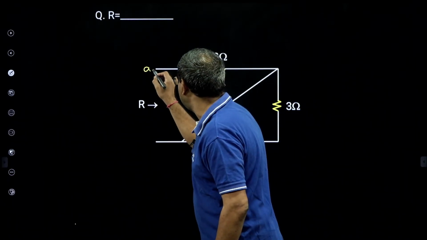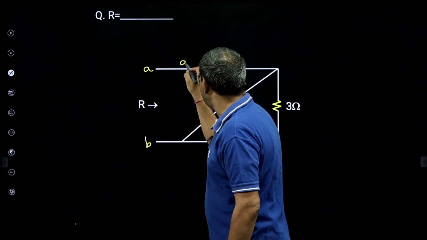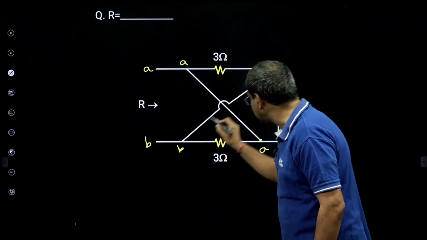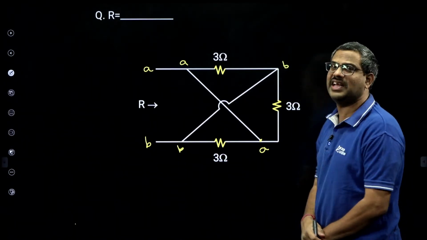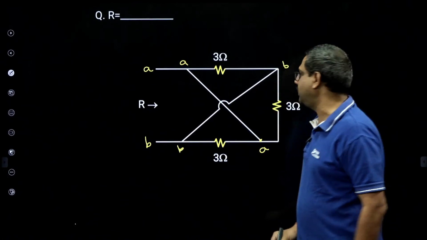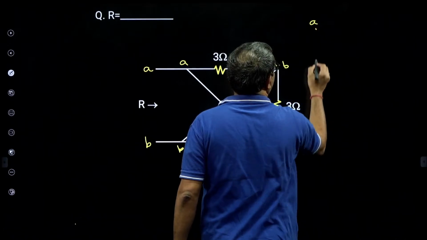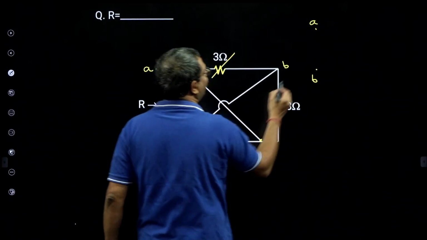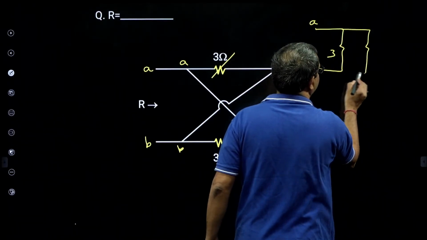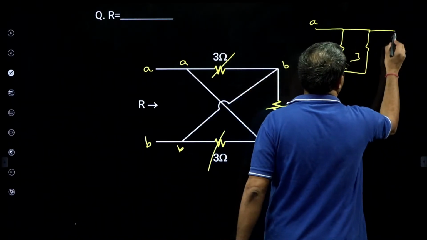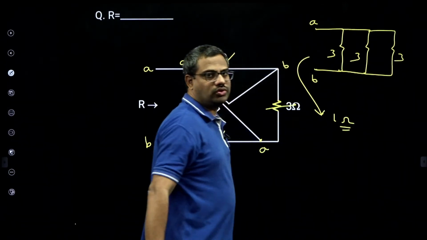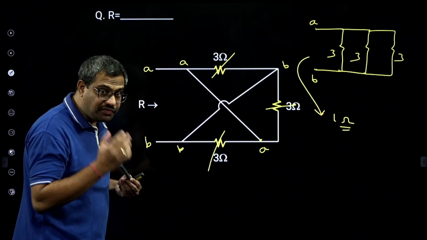Let this be node A and let this be node B. Now this is the same node A, same wire connected, so this is also node A, and same wire connected until this is also node B only. So finally there are only 2 nodes. This is entire node A, this is entire node B. So I will do node shifting and write here A and B. Now there is a 3 ohm between AB, another 3 ohm between AB, and another 3 ohm between AB. So 3 in parallel, total resistance is only 1 ohm. It looks confusing, but after doing node shifting technique, it is simple.